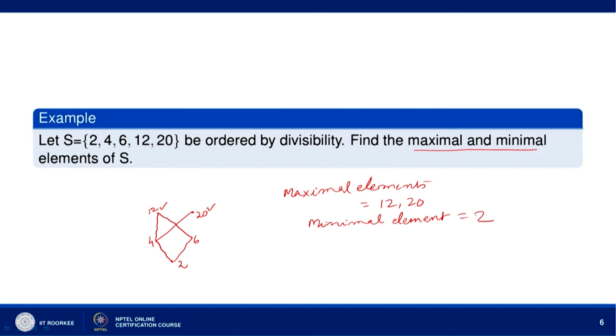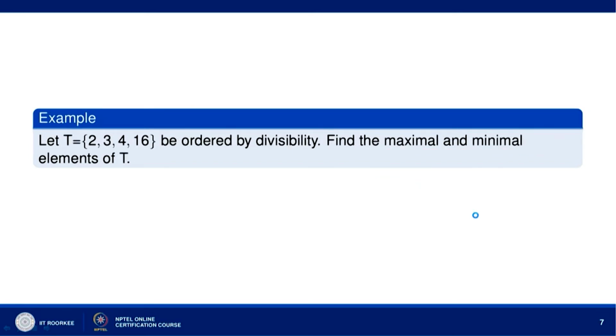Now, let us go to this example. Let T be equal to {2, 3, 4, 16}, ordered with divisibility. Then again let us find the maximal and minimal elements of T. Let us draw the Hasse diagram. 2 divides 4, 4 divides 16, and we have 3. 3 and 2 are not comparable because 2 does not precede 3, and 3 does not precede 2. And 3 does not precede 4, 3 and 4 are also non comparable, 3 and 16 are also non comparable.